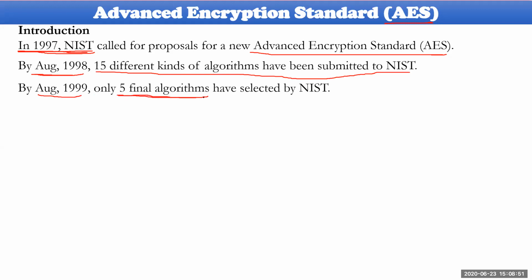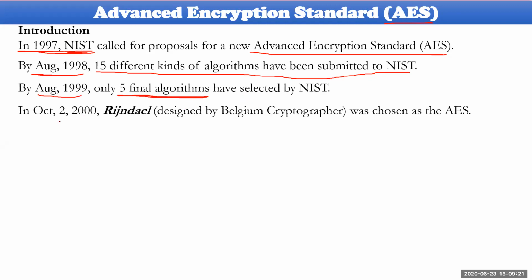Of course, one algorithm was prepared by Ronald Rivest, one of the authors of RSA, the public key cryptosystem. He also created an algorithm for block ciphers, but that was not selected as far as the block cipher is concerned. However, 5 final algorithms were finalized here, and out of these 5, finally on October 2, 2000, our Advanced Encryption Standard was finalized.